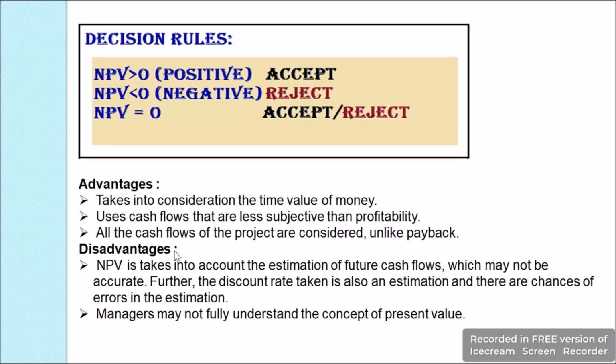However, we have certain disadvantages, that is, NPV takes into account the estimated future cash flow, which may not be accurate because this estimation is based on the discounting factor, and if we don't get an appropriate discounting factor, then the estimation may have some errors. Moreover, the managers may not fully understand the concept of present value, and it may be difficult for them to calculate the discounting factors. So these are the various disadvantages of net present value.